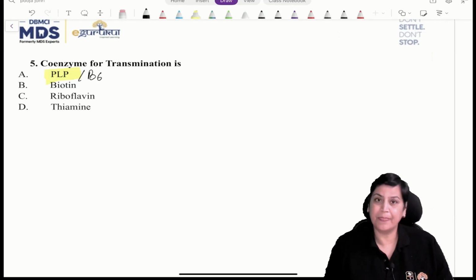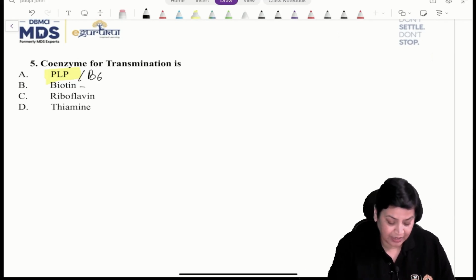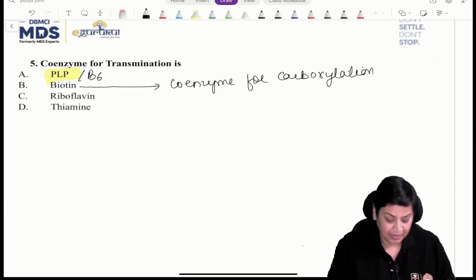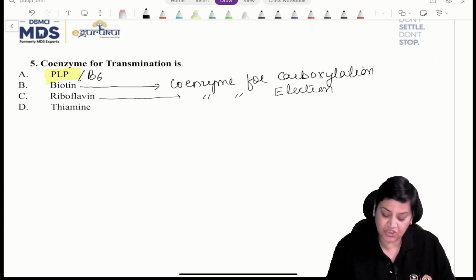Since all other vitamins are also given, I'll tell you biotin is the coenzyme for carboxylation, because most students get confused between this terminology. Riboflavin B2 is basically used as a coenzyme for the electron transport chain, and it is an electron donor.